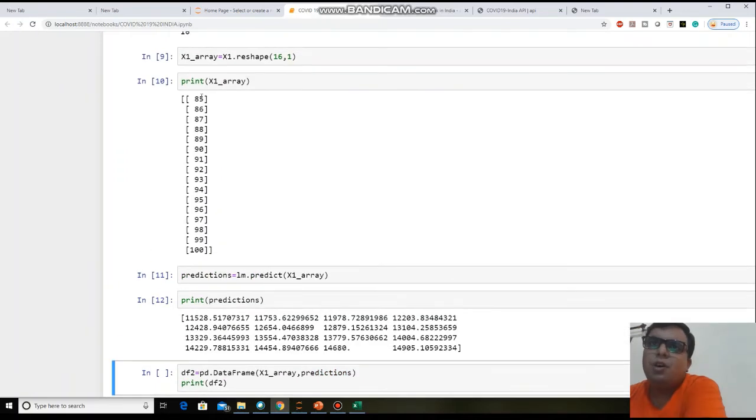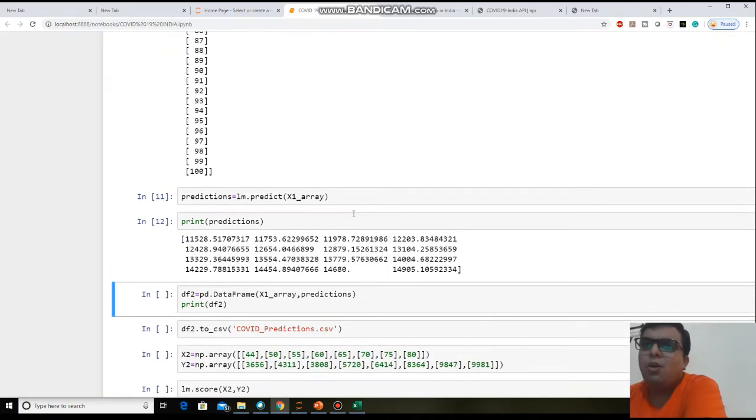You can see on the 85th day you can find 11,528 cases in India. On the 100th day you can find 14,905 cases in India. So these are the predictions you are getting from your model.